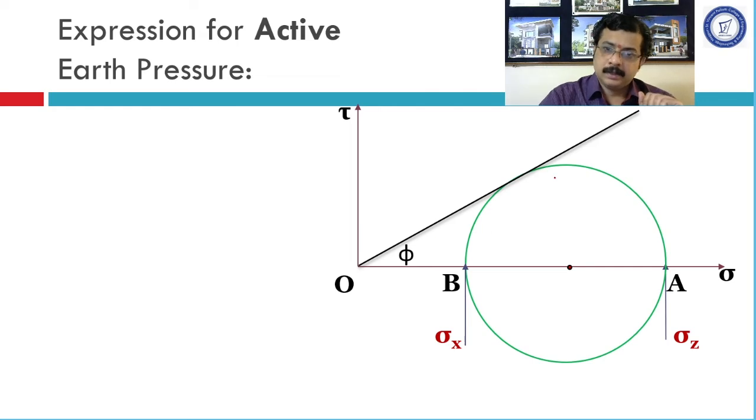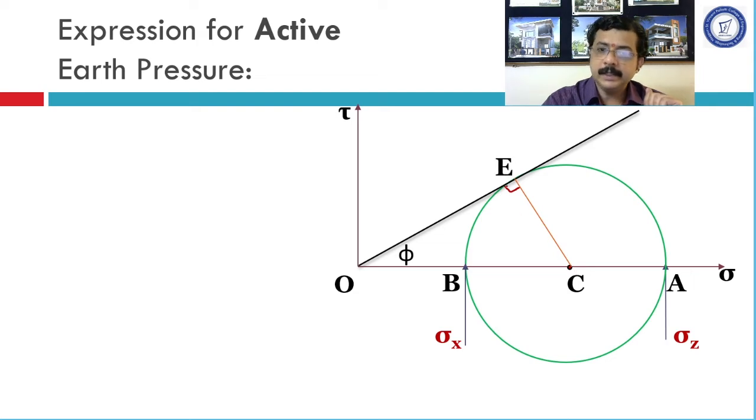Thereafter, after plotting this circle, this is going to be the center, point C. From point C, we will draw this inclined line which is perpendicular to this strength envelope. This will be 90 degrees.